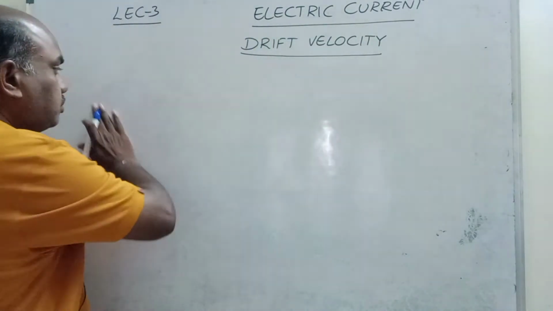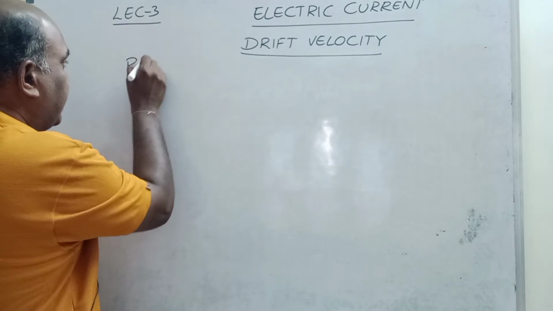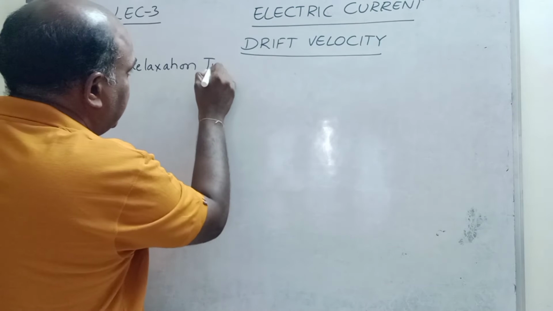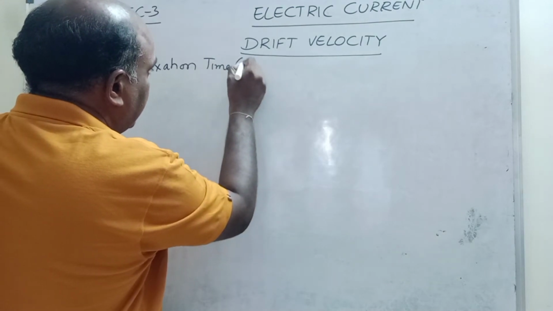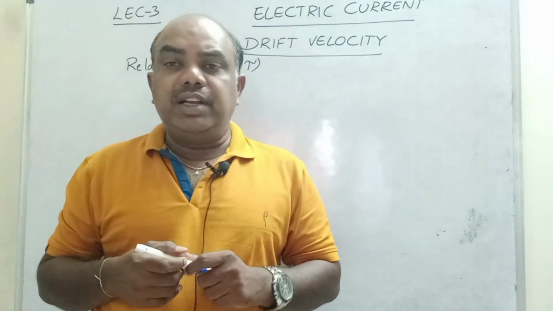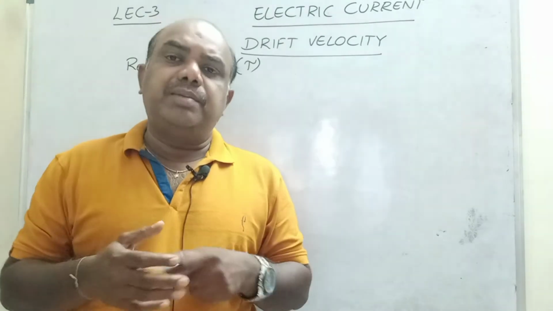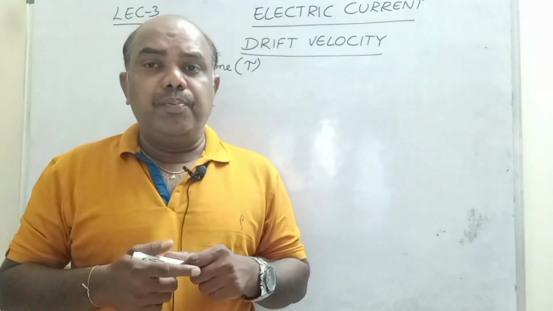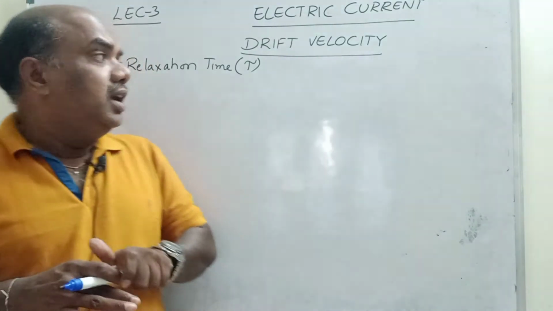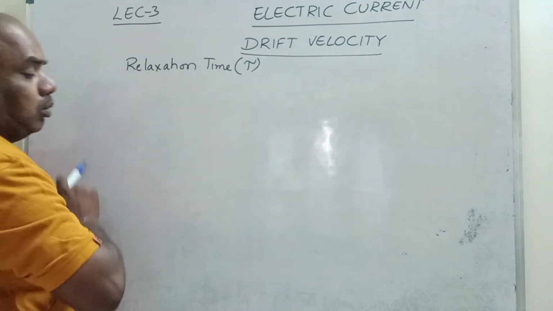Number one, relaxation time. This is denoted by tau. Relaxation time is denoted by tau. In some textbooks it is written as T also, but in most of the NCERT textbooks it is given as tau. Relaxation time is tau.